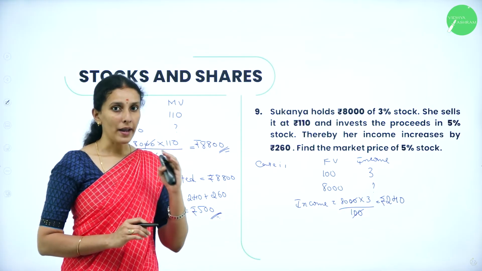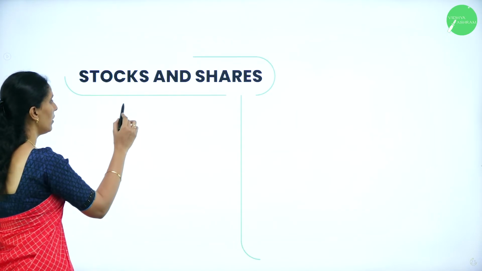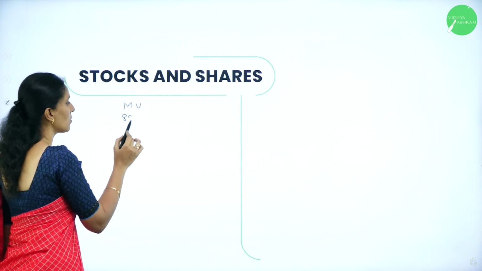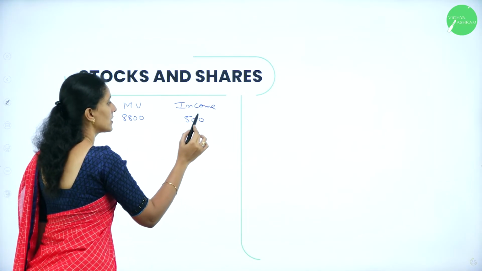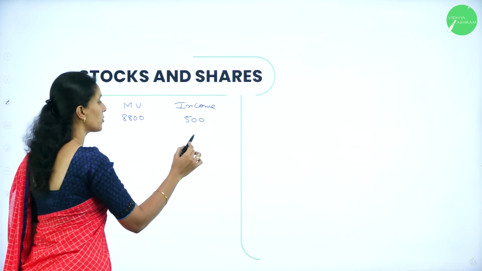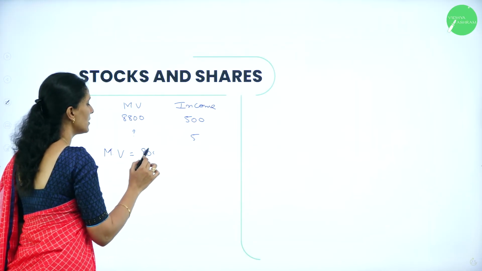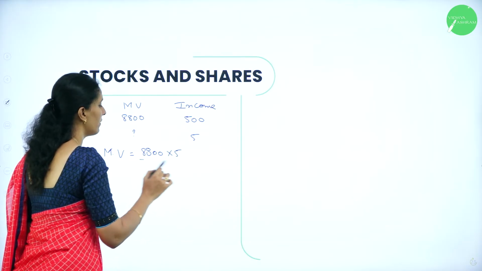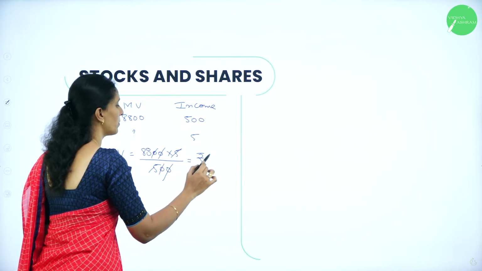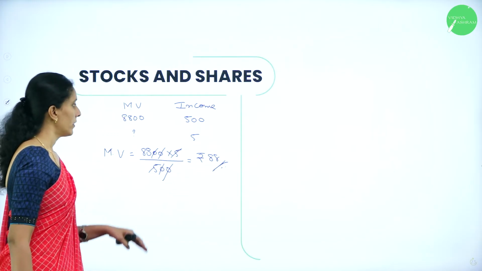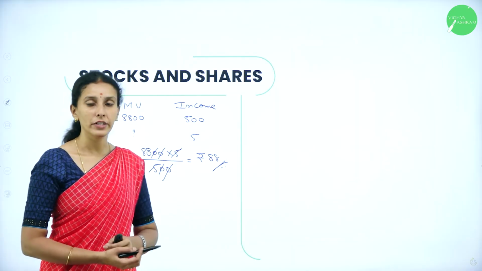Now we have to calculate the market value. For that she has got the 500 rupees as her income. So therefore, if the market value is 8,800 rupees, her income was 500. So now since it is at 5% stock, her income is rupees 5. So let's see the market value. So therefore the market value is 8,800 into 5 divided by 500. So cancel this, 5 get cancelled. So therefore it is rupees 88. So the market value was rupees 88 if her income was 500 rupees.